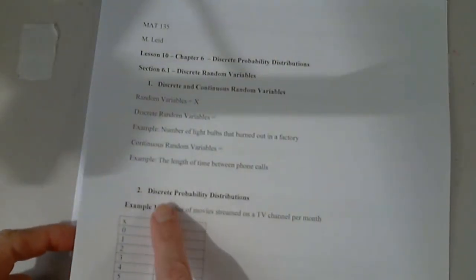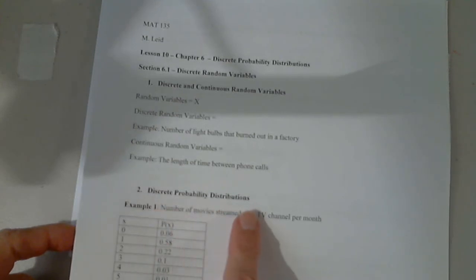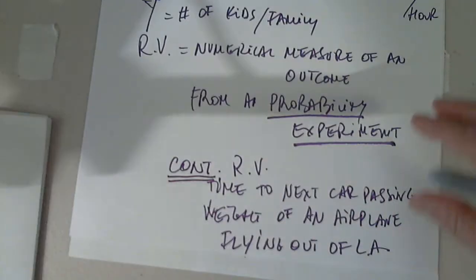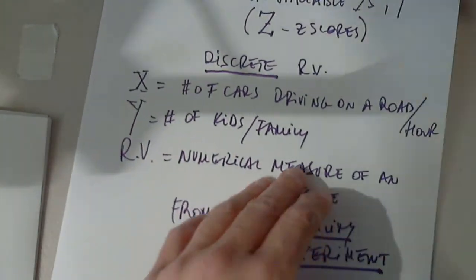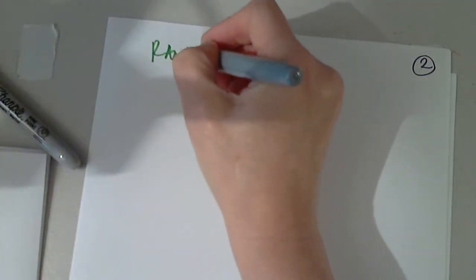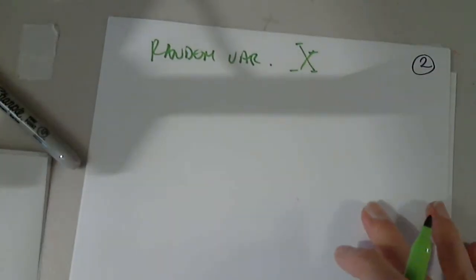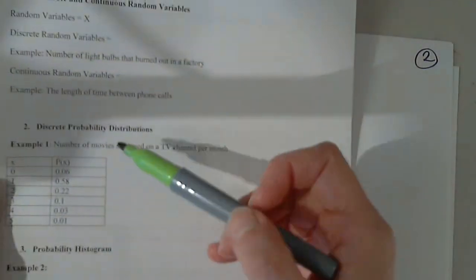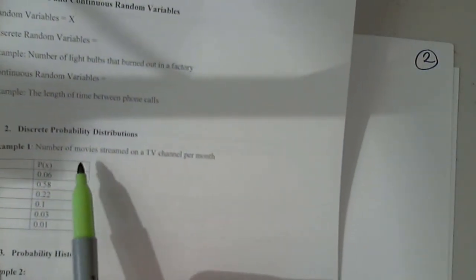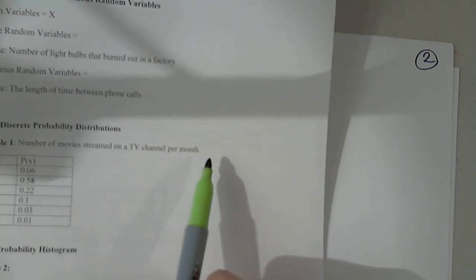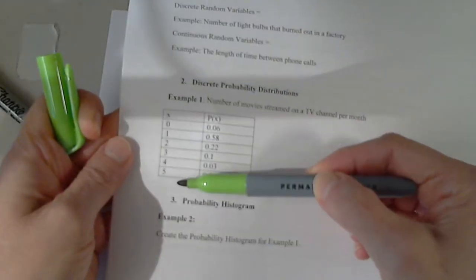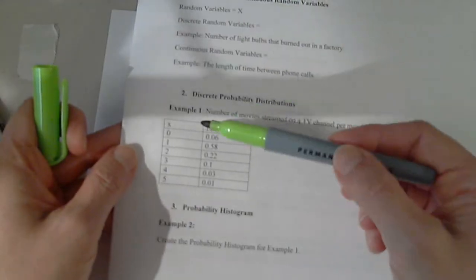Okay, so a discrete probability distribution, what is it? Let's say we have a random variable X, and X is a discrete random variable because it's the number of movies streamed on a TV channel per month. We do have the distribution. We're going to put it in StatCrunch in a minute.